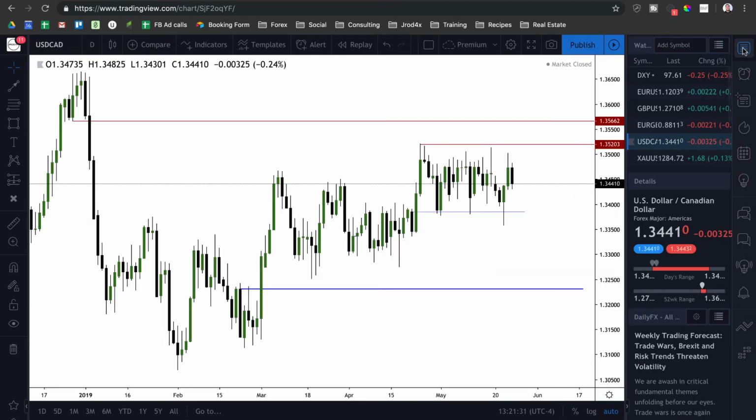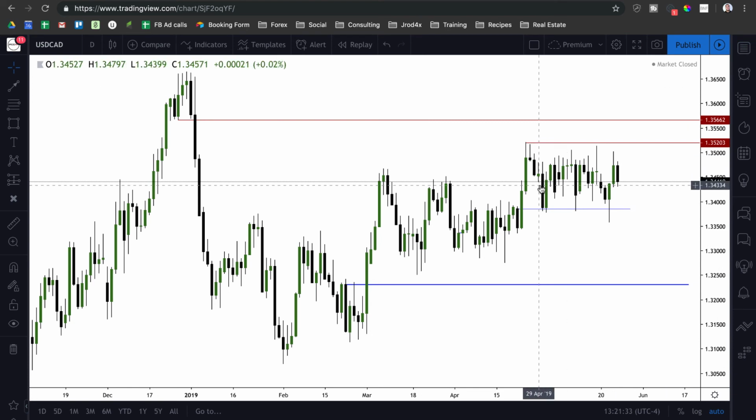All right, now lastly, if we cover dollar CAD, you guys can clearly see this is a daily chart on dollar CAD, and you can pretty much see we've done nothing, right? We've continued to stay in this consolidation. Now, when we bring in the economic calendar, which we looked at the beginning of this video, you guys know that we have a lot of Canadian dollar and US dollar news events this week.